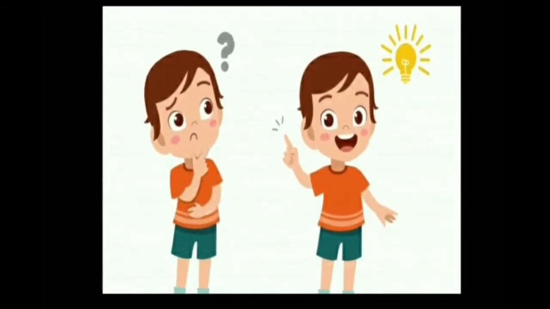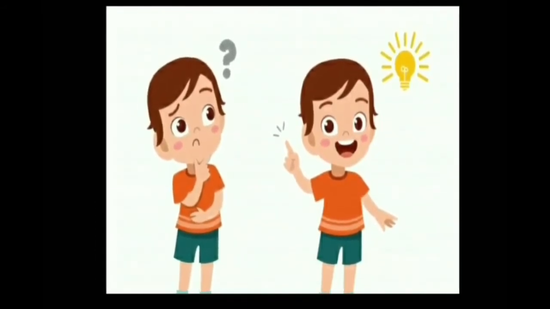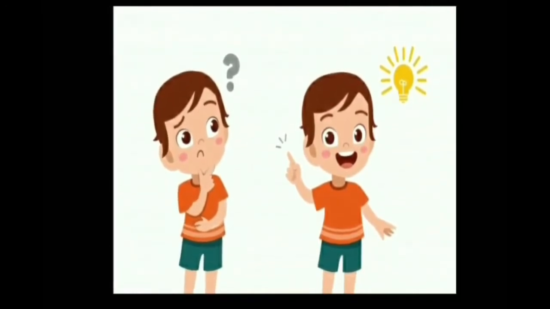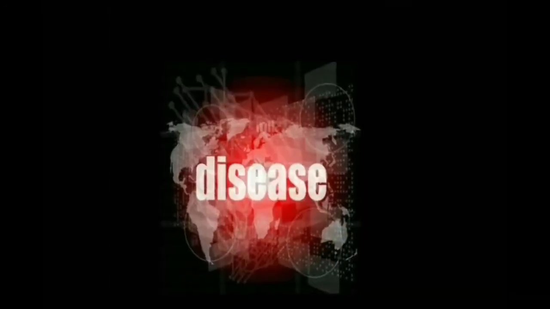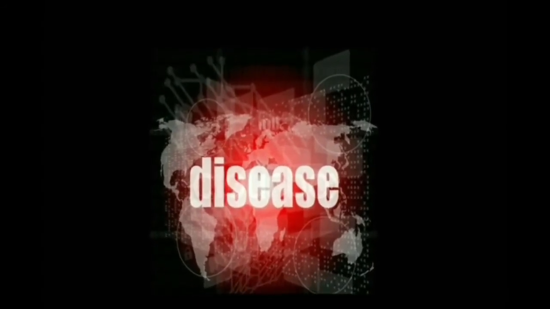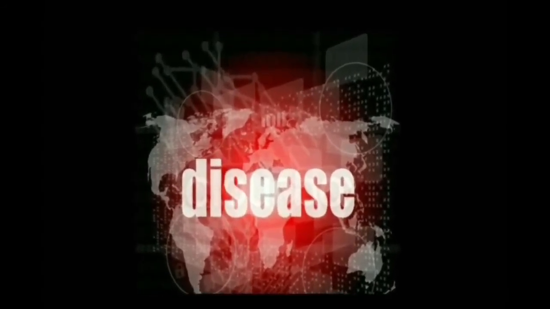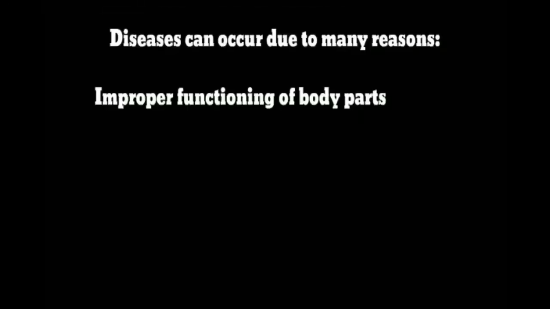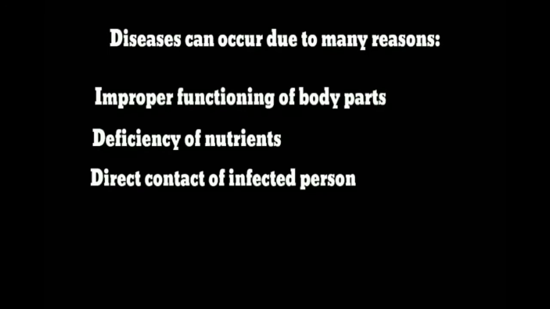Sometimes we become weak and our mind and body is not at ease. This condition is called, yes, it is disease. Disease is defined as the abnormal condition of the body in which the body is unable to work properly. Diseases can occur due to many reasons, like a part of the body not functioning, deficiency of nutrients, or direct contact with an infected person.